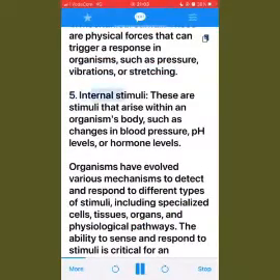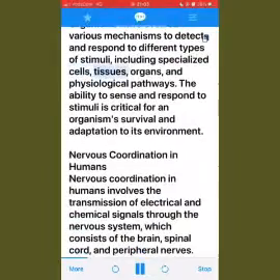5. Internal stimuli. These are stimuli that arise within an organism's body, such as changes in blood pressure, pH levels, or hormone levels. Organisms have evolved various mechanisms to detect and respond to different types of stimuli, including specialized cells, tissues, organs, and physiological pathways. The ability to sense and respond to stimuli is critical for an organism's survival and adaptation to its environment.